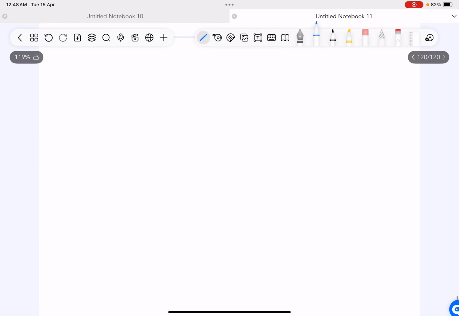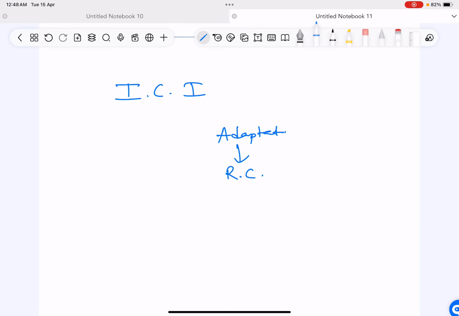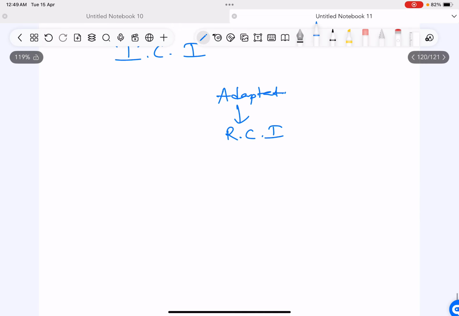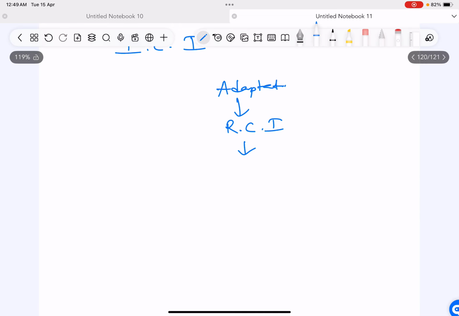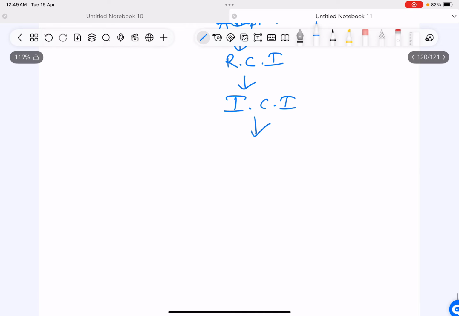So we talked about adaptation. If there is too much stress, it will lead to reversible cell injury. If the stress continues and is too much, it will become irreversible cell injury, and ultimately irreversible cell injury will lead to cell death. Now cell death can be of mainly two types.